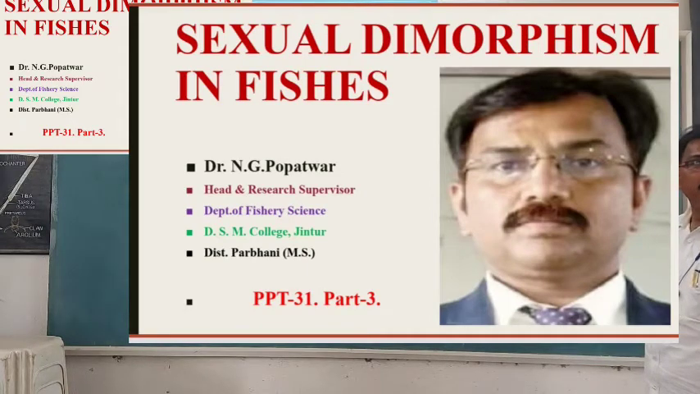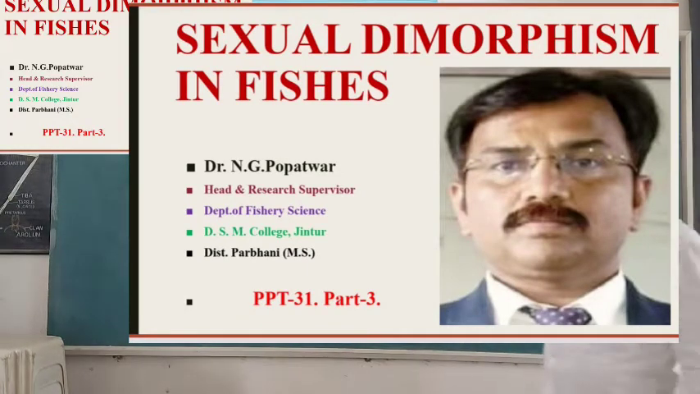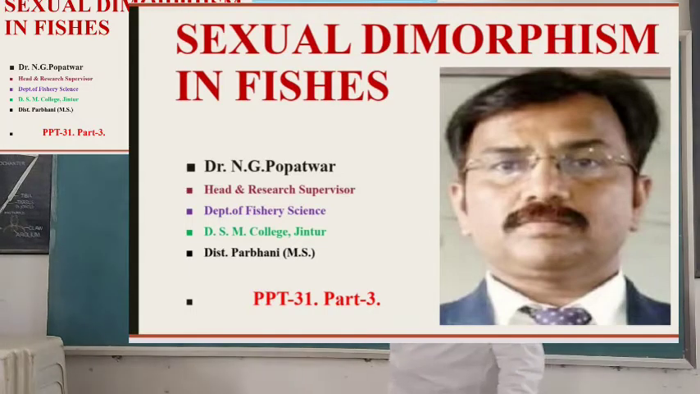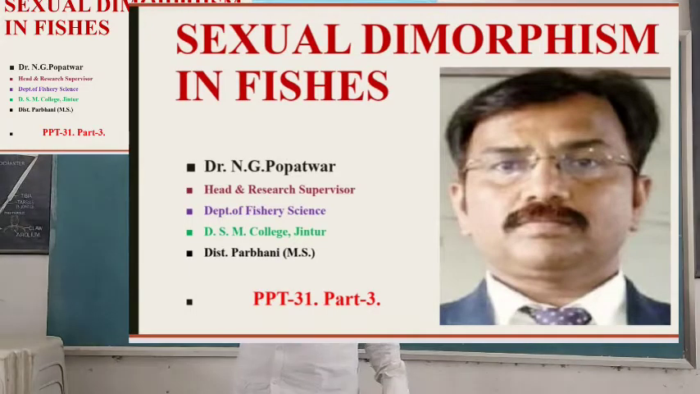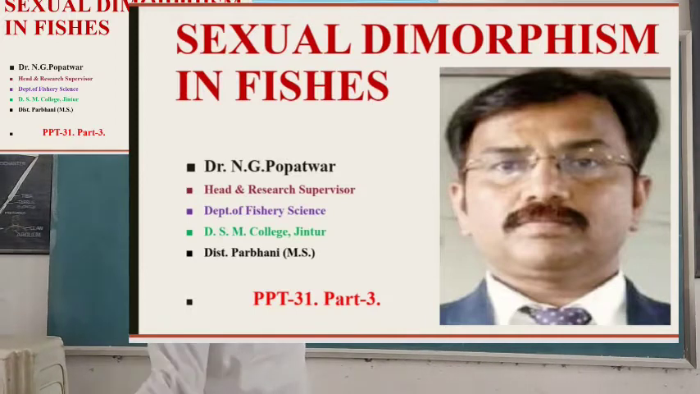Hence it is called the sword-tail fish, and such a structure is absent in female fish and present in male fish. Depending on this structure, we can identify whether the fish is male or female. This is the sexual dimorphic character in sword-tail.